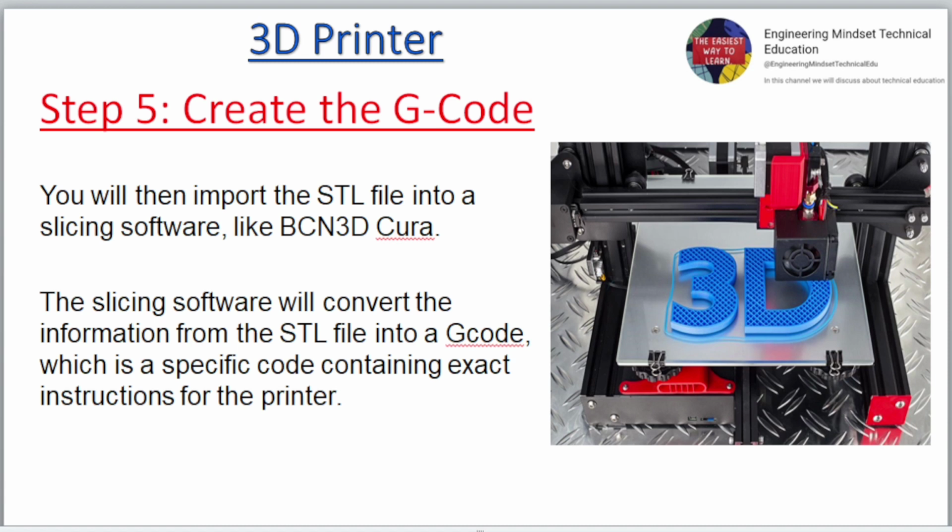Step 5. Create the G-code. You will then import the STL file into a slicing software, like BCN 3D Cura. The slicing software will convert the information from the STL file into a G-code, which is a specific code containing exact instructions for the printer.